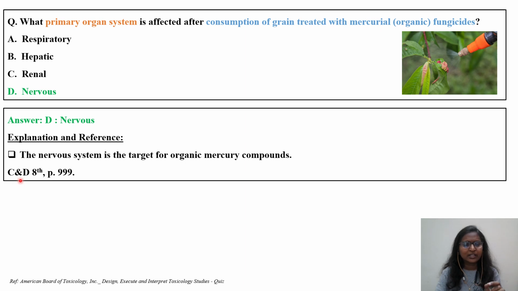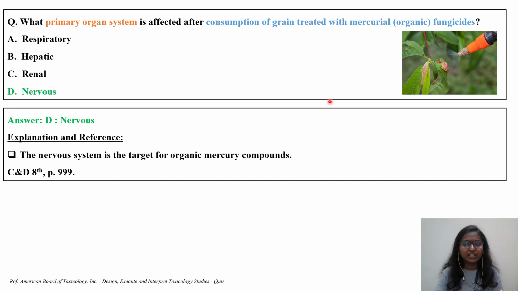The reference given by the American Board of Toxicology is Casarett and Doull's, chapter 8, sorry, 8th edition, page number 999. Those students who are preparing for the exam might have the 8th edition or 9th edition. Sometimes the content will be just one or two pages back and forth, so need not worry, you can follow either the 8th edition or 9th edition, whatever it is. Here they have given the 8th edition, page number 999.